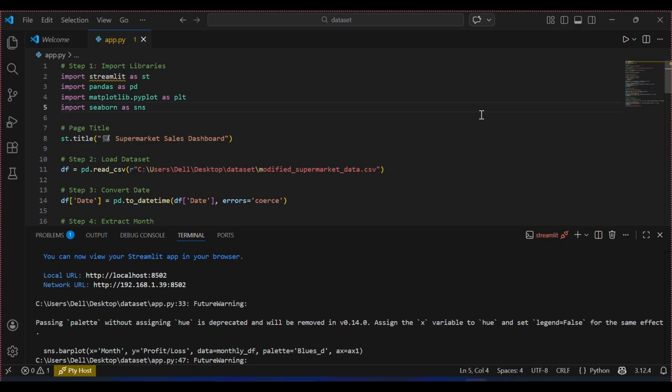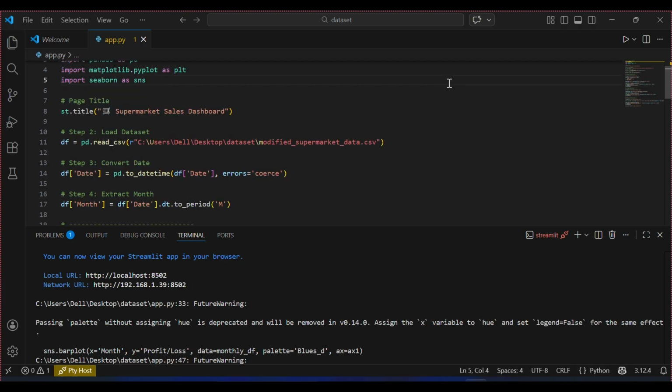The final part of our project is visualization. We use data visualization to convert complex numerical data into simple charts and graphs. This makes it easy for supermarket owners and managers to understand business performance at a glance. Instead of reading tables of numbers, they can quickly see patterns, trends and comparisons using visual graphs.